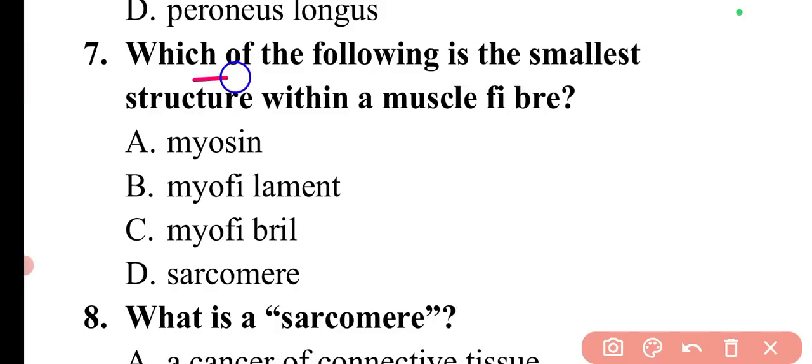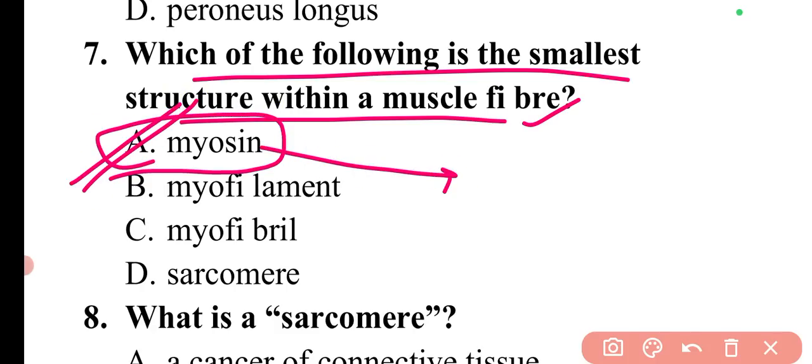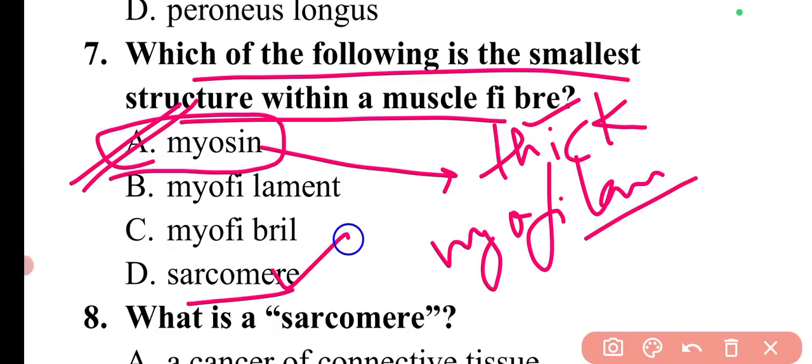Next question is, which of the following is the smallest structure within the muscle fiber? So the smallest structure within the muscle fiber is myosin. So here option A will be the correct answer. So myosin, this we have also discussed. So this is a molecule that makes the thick myofilaments, and many thick and thin myofilaments will make the sarcomere, and these many sarcomeres joined up end to end to form a myofibril. So these things you need to remember.